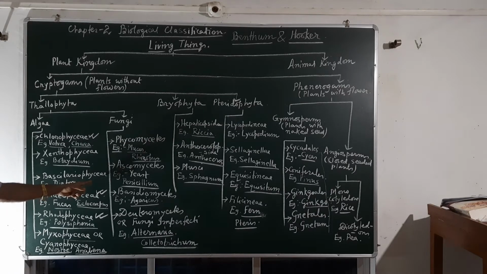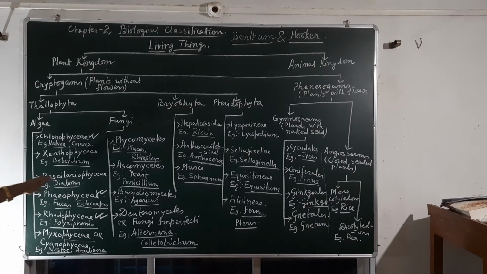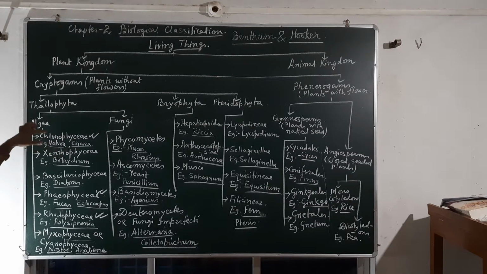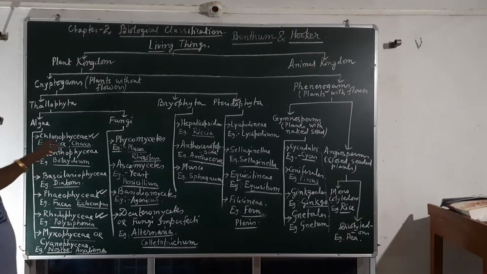Next, Bacillariophyceae, the diatoms, have also gone into the Protista because they are also unicellular. Except for a few members, the other Chlorophyceae are now in algae. Remember Chlorophyceae examples: Volvox, Chara, Eudorina, Pandorina, and so many others.